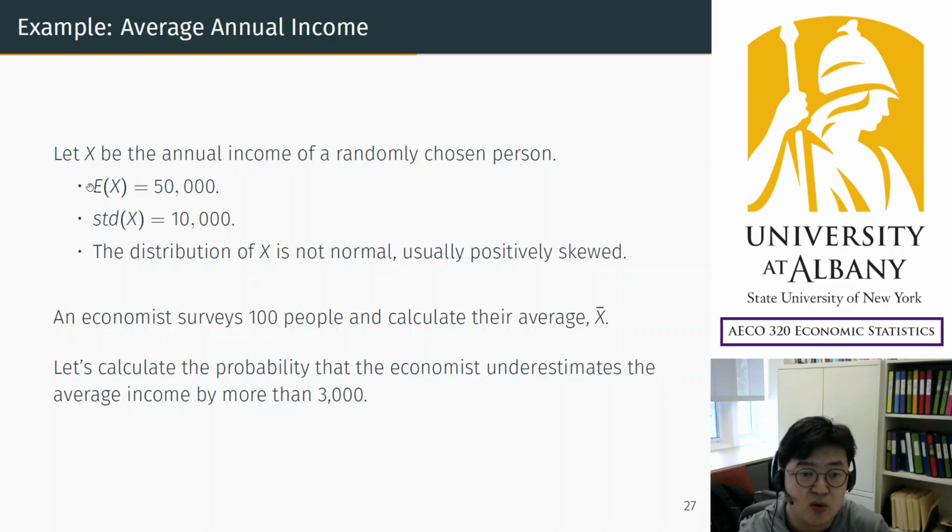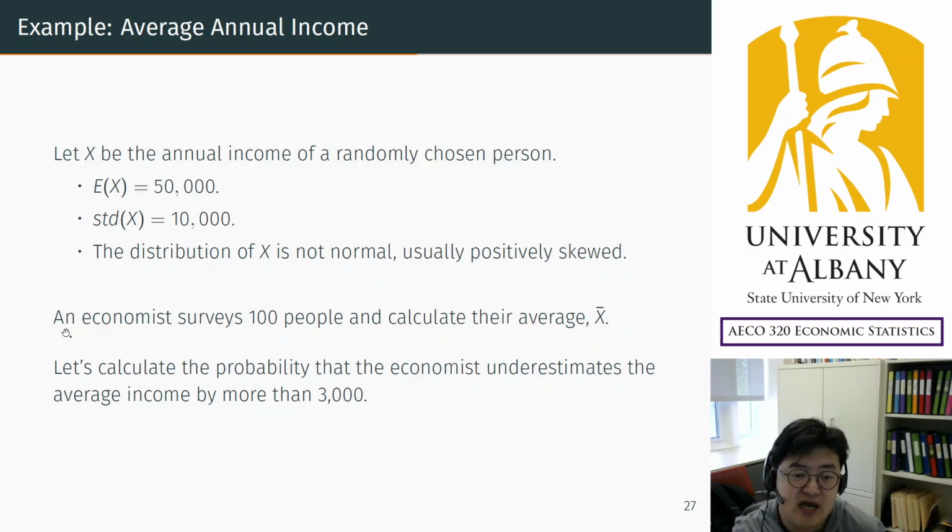By the way, I only gave you the mean and the standard deviation, but I'm not saying the distribution is normal. Usually, the distribution of income is very much positively skewed because there are extremely rich people who are like several hundred deviations from the mean, right? Anyhow, the distribution of the income is not normal, but in the end, we are going to use the normal distribution due to the central limit theorem. For now, we are assuming that we know the true mean and true standard deviation for a single outcome.